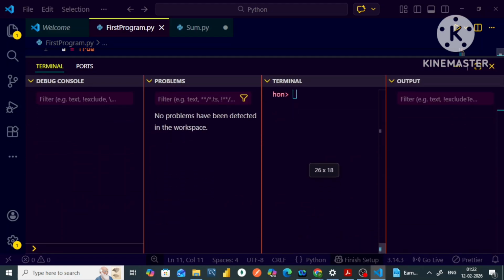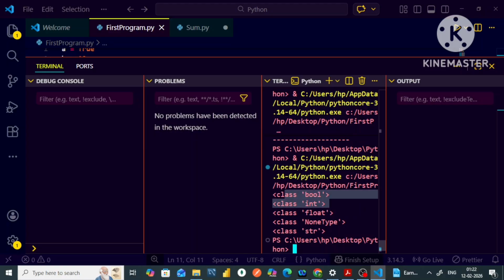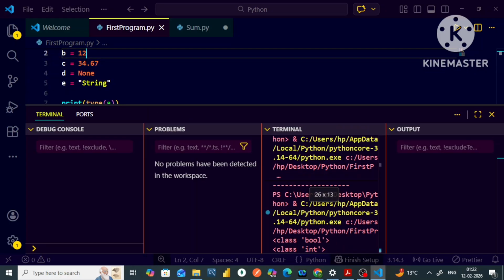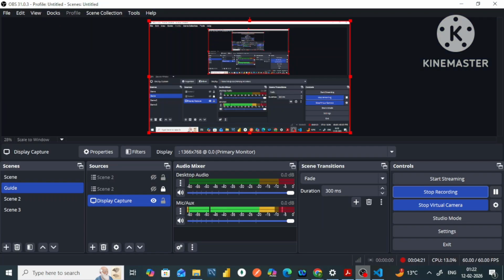So in this case, my first variable is the True value, which belongs to the type bool, that is boolean. The second is an integer, and that belongs to the class int. The third is a float, which belongs to the class float. The fourth one returns nothing, so that means it belongs to the class NoneType. And the fifth one is my string, which simply returns the string. So that is how, my dear friends, we can find the type of a variable. And now we have successfully learned about various data types in Python as well. Now let's move forward.